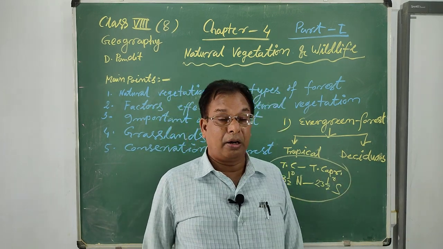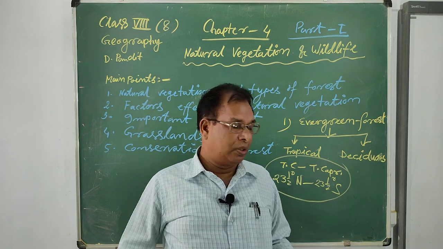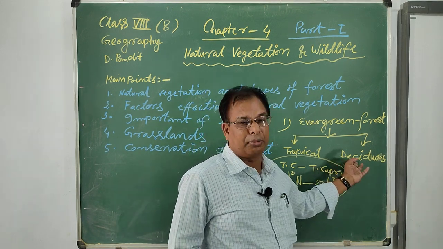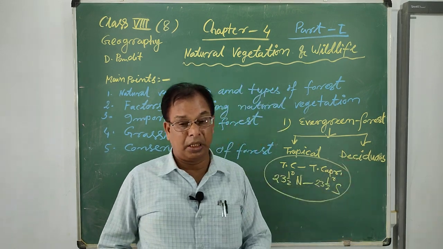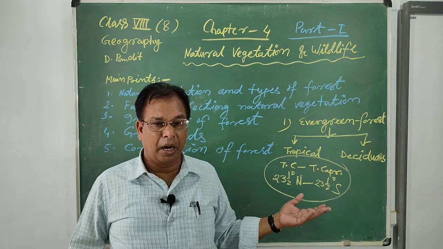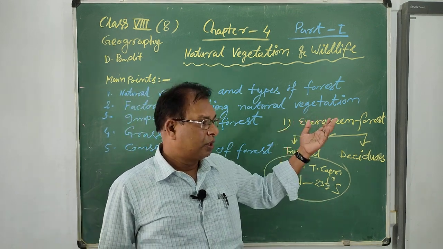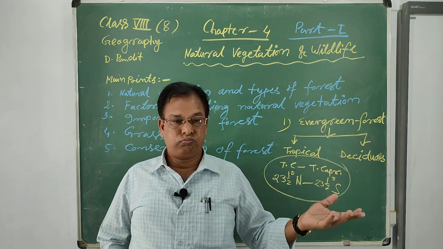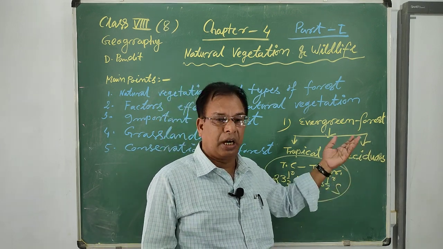Under this forest, you will also learn about the different names of the trees. That means sal, peepal, banyan tree, and shisham.